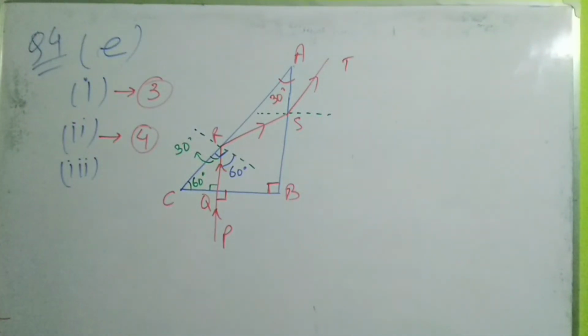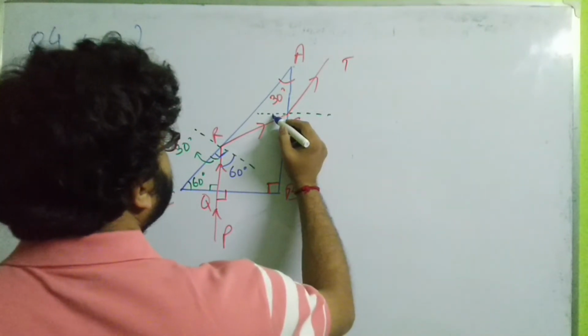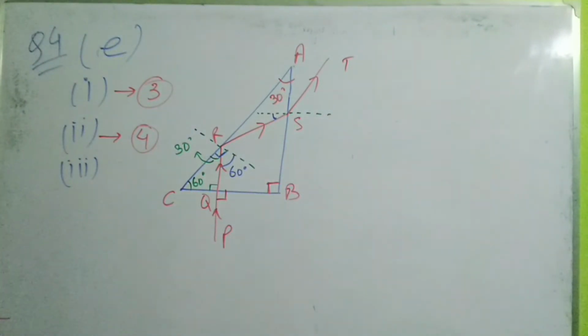Okay, so if you have to find out the angle of incidence, I think you can do it as we have done in the previous geometry. Angle of incidence will be this angle. Fine. So what will be that angle? If we consider this figure, what will be the angle of incidence?